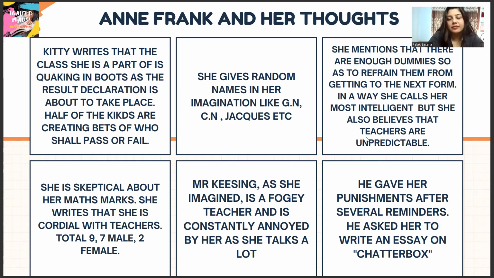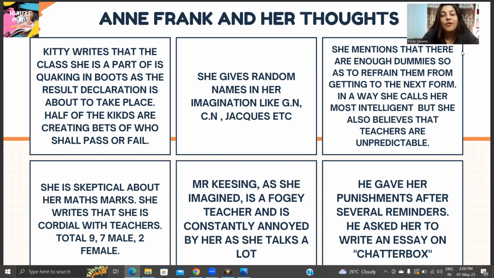So she has made some imaginary friends, and not even friends, but classmates, I could say, like GN, CN, Jack. So when you read these names in the chapter, these are basically imaginary names given by Anne Frank. She mentions that there are enough dummies so as to refrain them from getting to the next form. Form here is basically used for the class. Here, first form, sixth form, this means first class and sixth class.